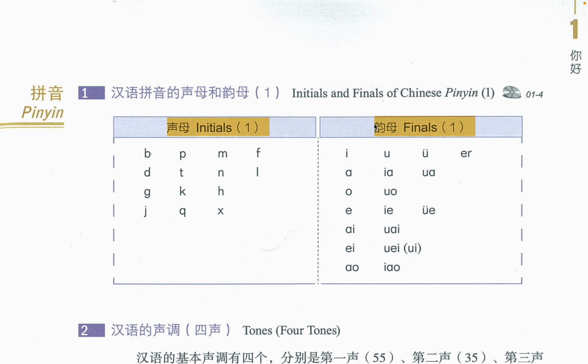Let's learn about the finals now. The finals, as I said, are more like vowels. Let's say it together. We have a, o, e, i, u, ü, er. Let's go. Don't be shy. A, o, e, i, u, ü, er. A, ya, wa. O, wo. Ye, yue. Ai, wei. Ao, you. So those are the finals there.